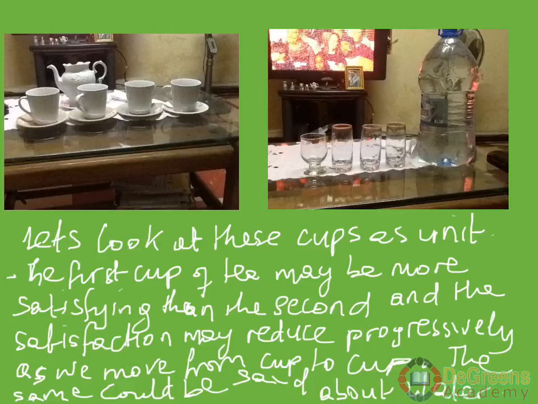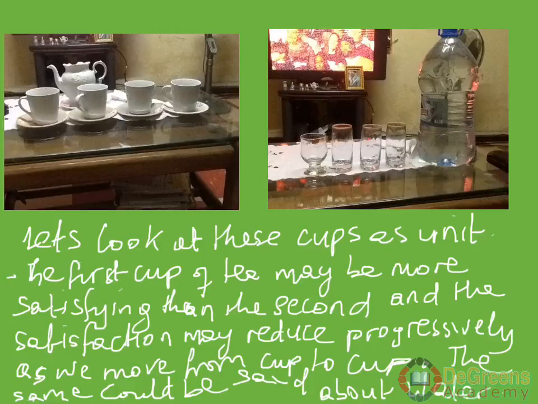So we can give an example here to make it easier. We could take teacups, or we could take glasses of water. If we look at the case of teacups, the assumption is that when you take the first teacup, the satisfaction that you get from it is more than what you get from the second teacup, and that is more than what you get from the third, and more than the fourth.